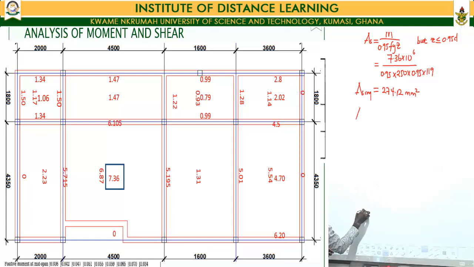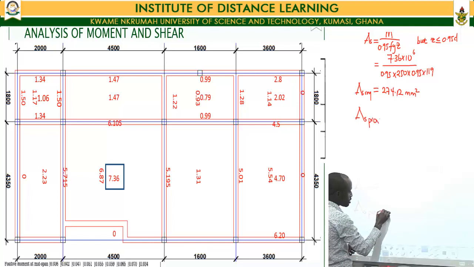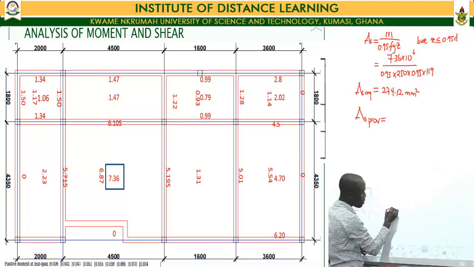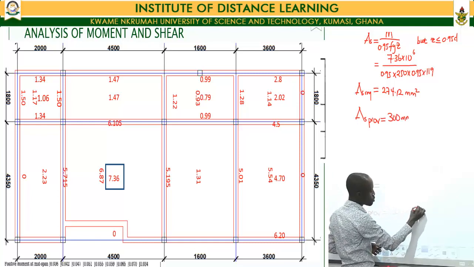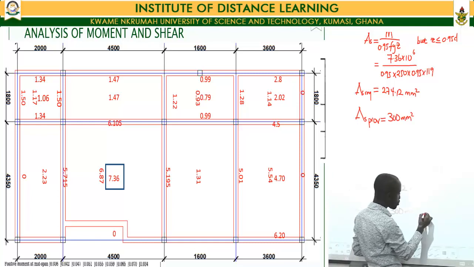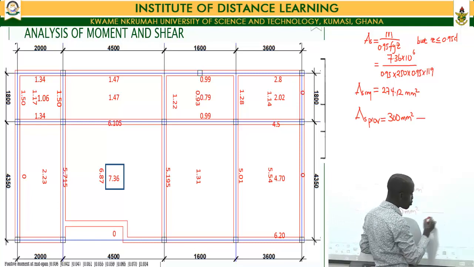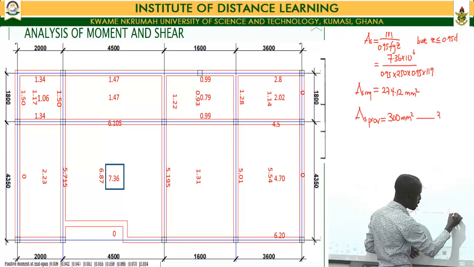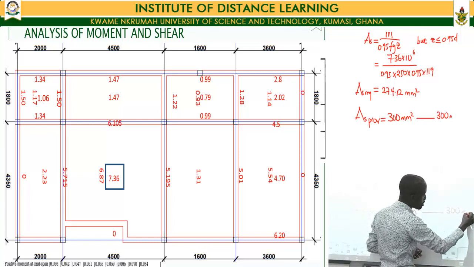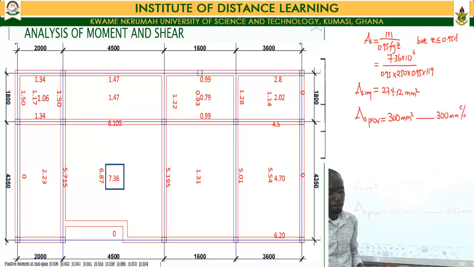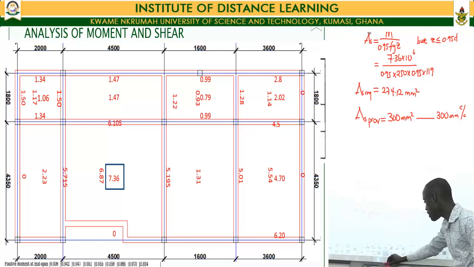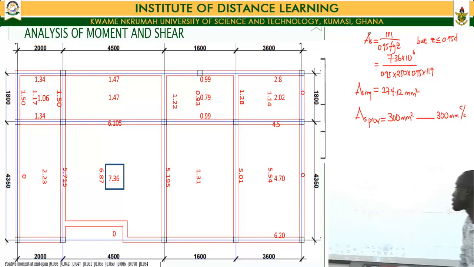So then we have this as our area of reinforcement required. Then based on the steel chart, we came out with an area of reinforcement that we are finally providing for the section. And that one has a total area of 300 millimeter squared, and that gives us the way to space our reinforcement at 300 millimeters center to center. So then we finished designing our section for moment.